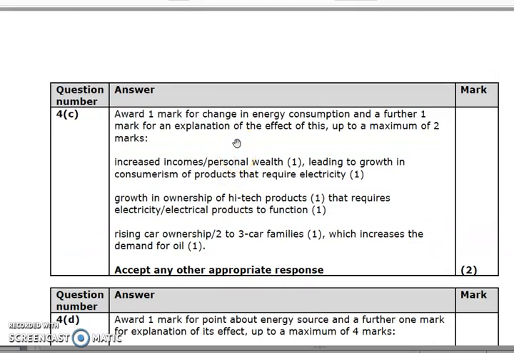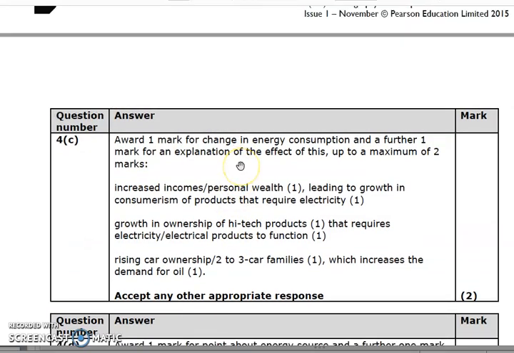Then what are the reasons for changes in energy consumption? We can see here it could be increasing personal wealth leading to an increase of goods, rising car ownership, the demand for oil, etc. So really simple, straightforward points that you should know anyway.